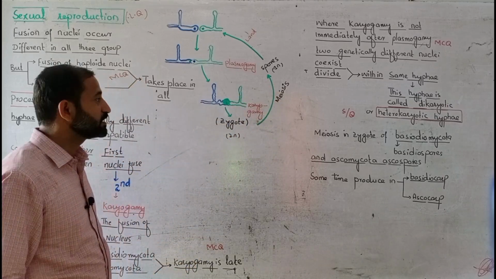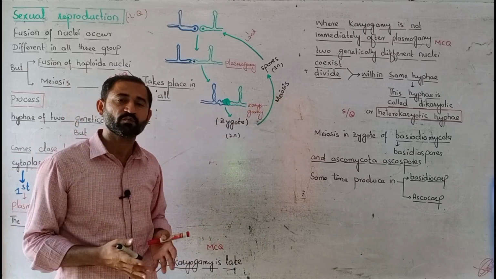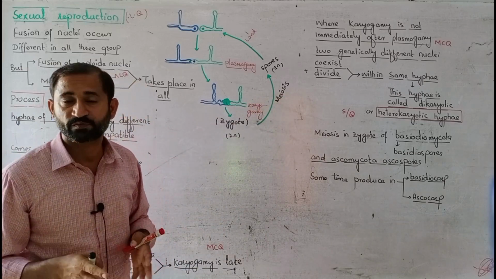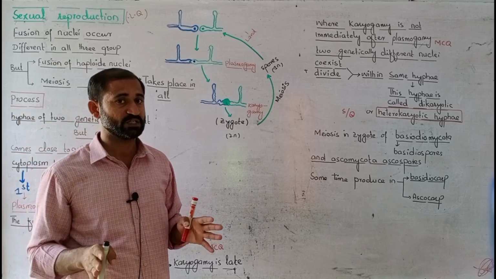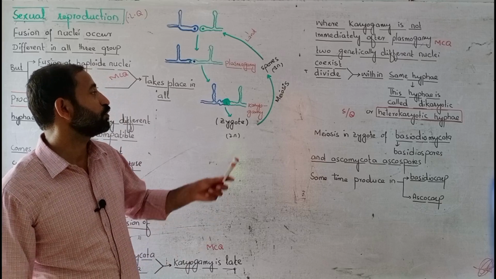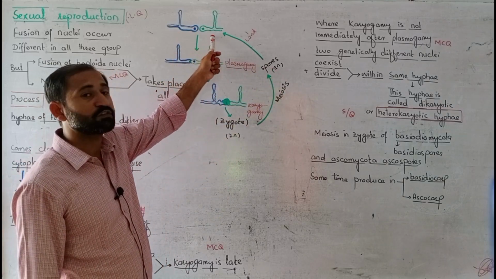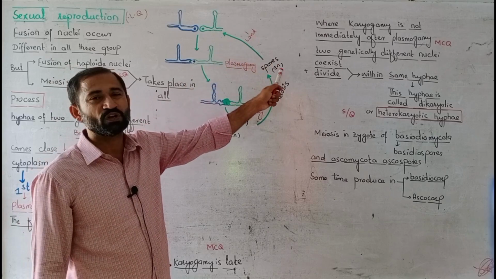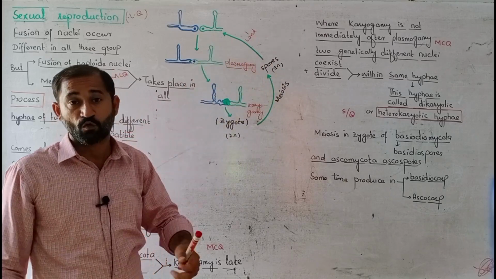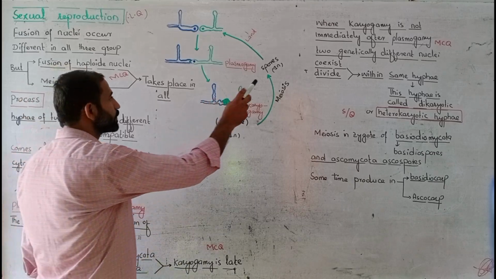Now keep in mind that these spores are formed through meiosis, and in meiosis crossing over takes place, and whenever crossing over takes place there is variation in the genetic makeup. So these spores do not resemble either parent, but are totally different from all their parents. The reason is that they are formed through the process of meiosis.